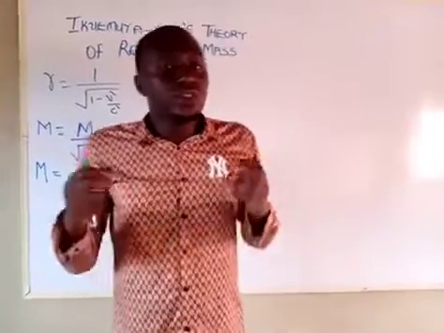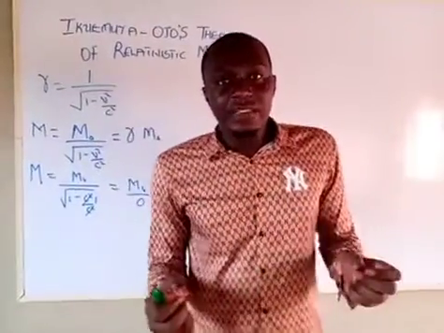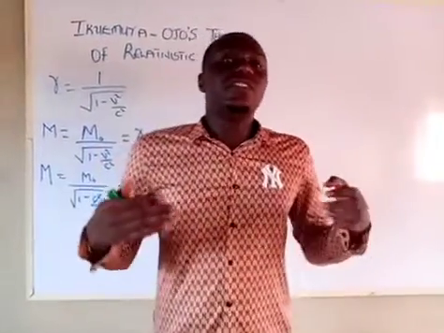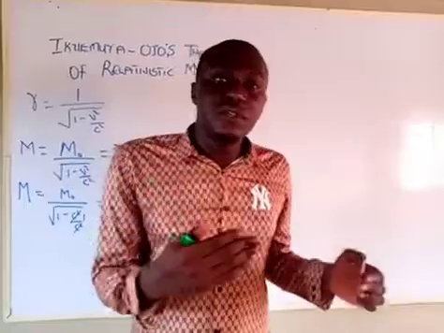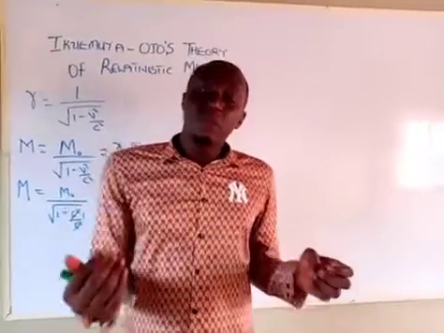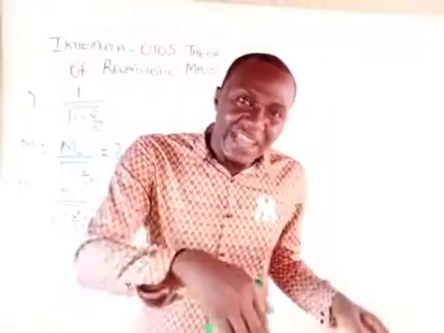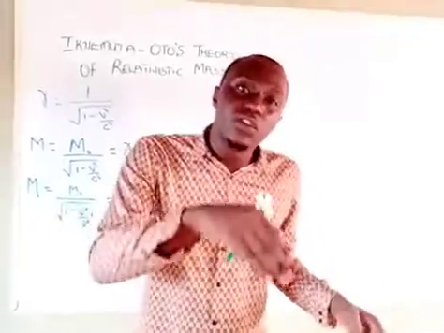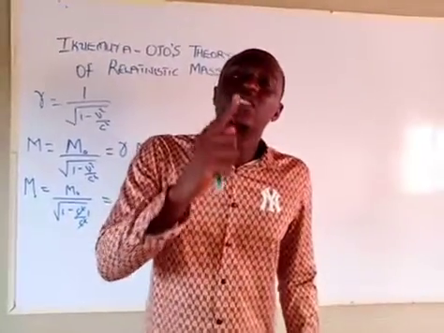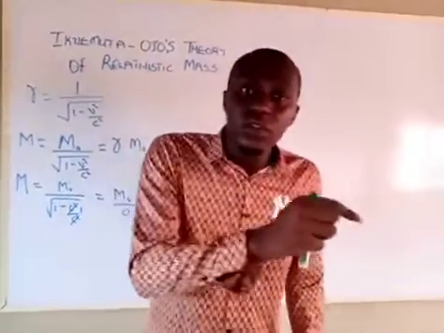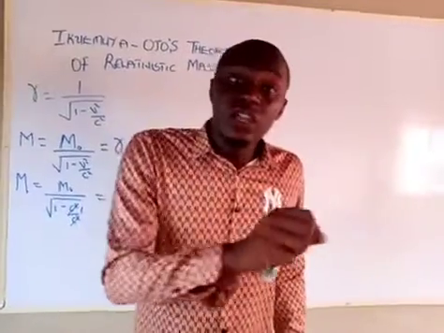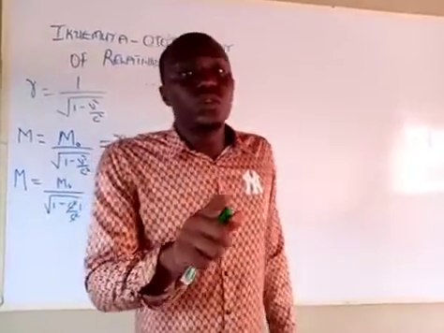So the Ikuemuya-Ojo theory of relativistic mass states that as the object of mass travels close to the speed of light, the mass becomes lesser, becomes lighter, and tends to zero, but does not exactly equal zero, because if it equals zero, the law of conservation of matter will be violated.